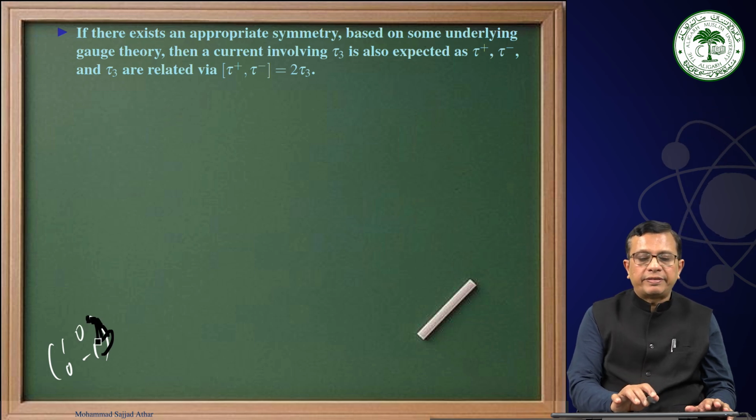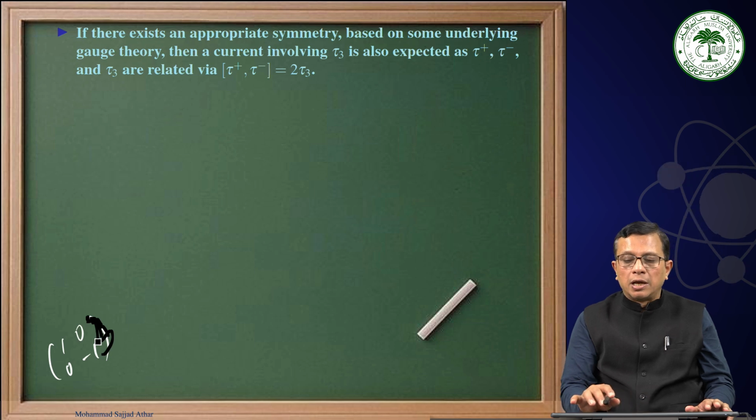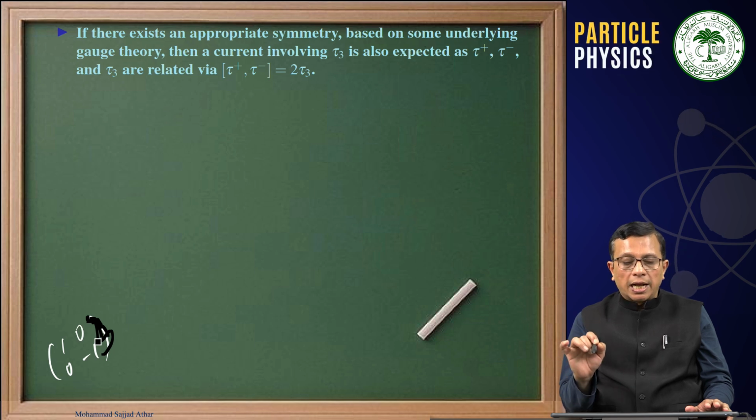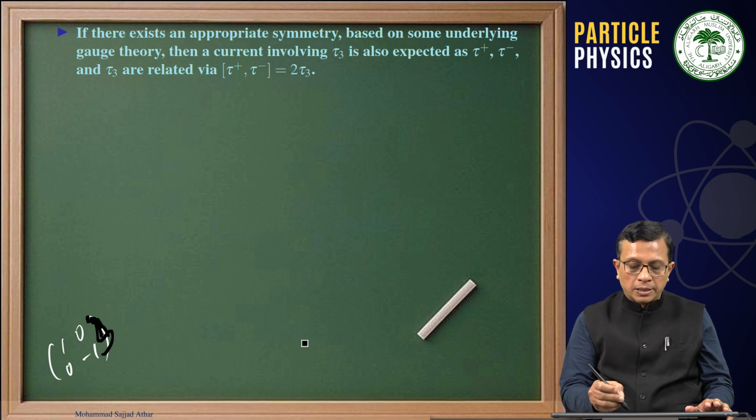Therefore, if there exists an appropriate symmetry based on some underlying gauge theory, then a current involving tau 3 is also expected, as tau plus, tau minus and tau 3 are related via this relationship, remember.